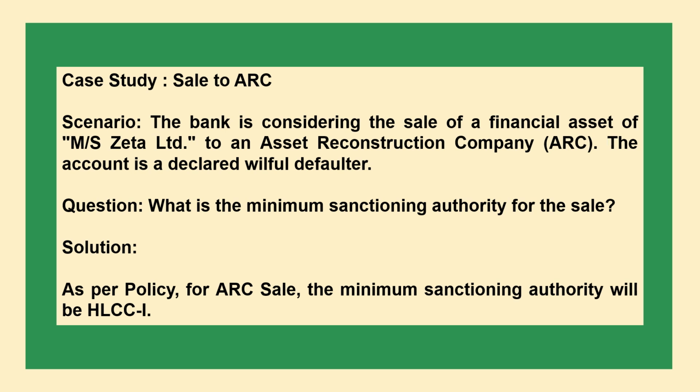The next case study is sale to ARC scenario. The bank is considering a sale of a financial asset of MSZR Limited to an asset reconstruction company, ARC. The account is a declared willful defaulter. Question: what is the minimum sanctioning authority for the sale? Solution: as per policy for ARC sale, the minimum sanctioning authority will be AHLCC1.